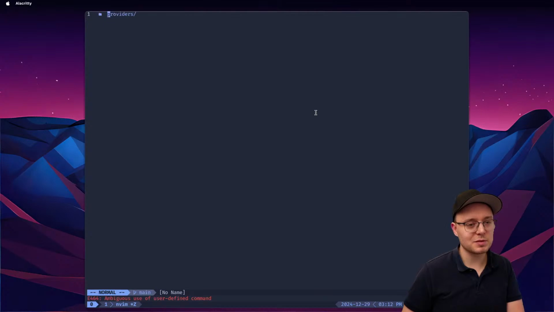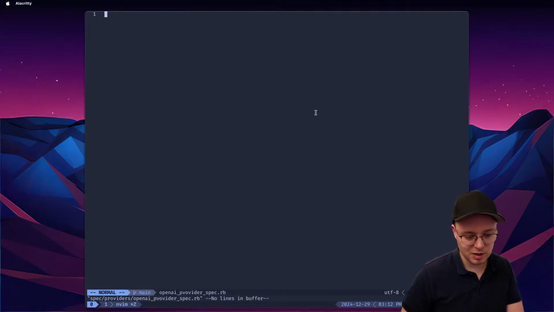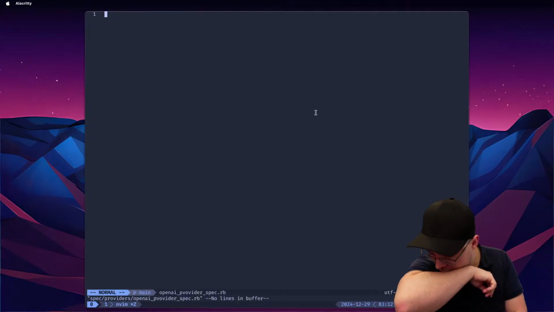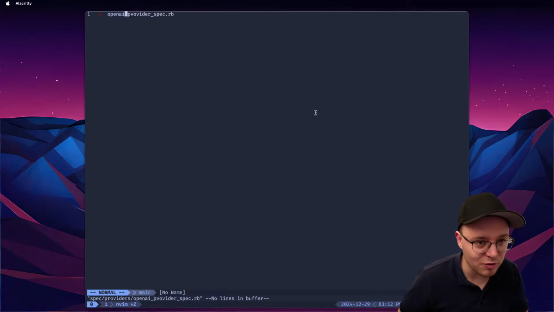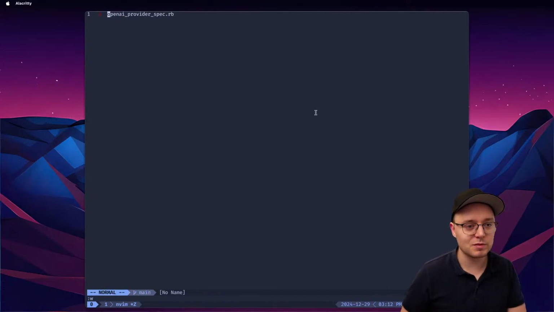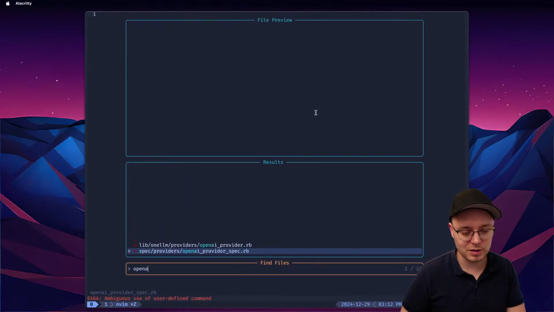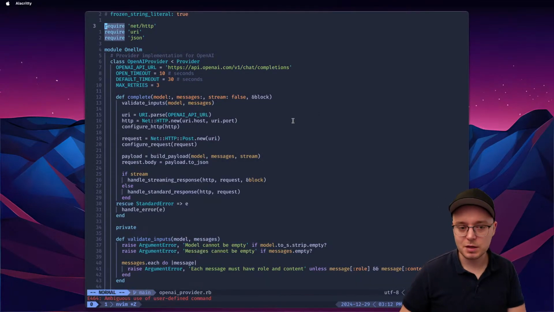I think I'm going to simplify this path. This is too much of a mouthful. So I'm just going to do this and call it a day. I'm not going to have lib in my path. It's just torturous. Spec providers OpenAI provider. Okay, it's not going to work, but that's fine. OpenAI provider. Okay, this is looking good.